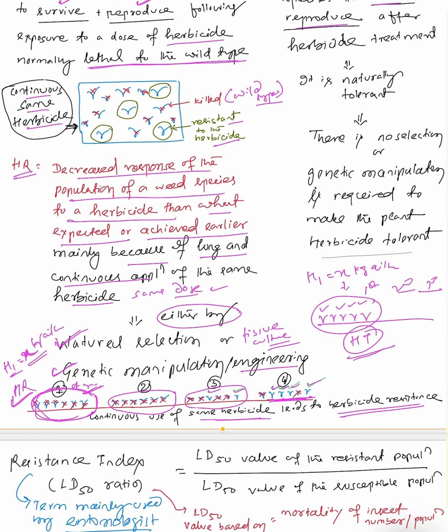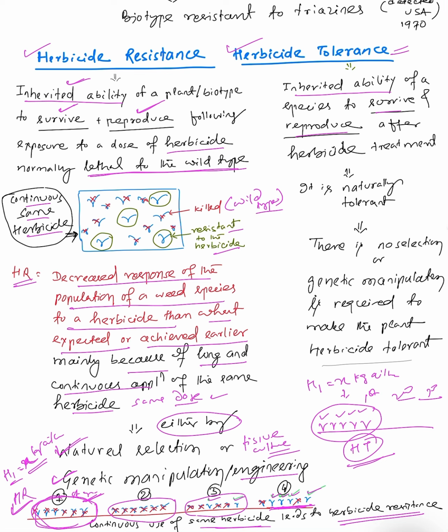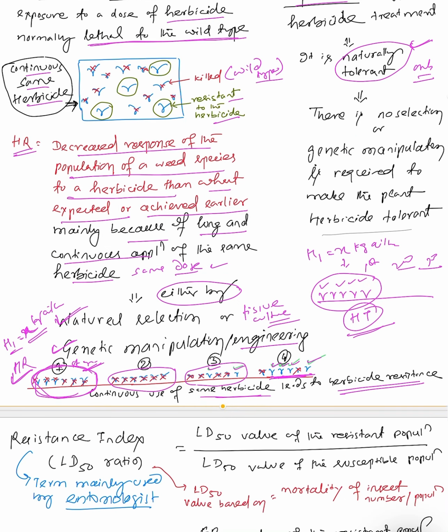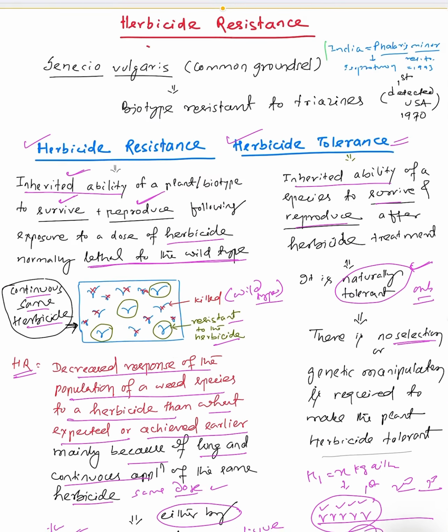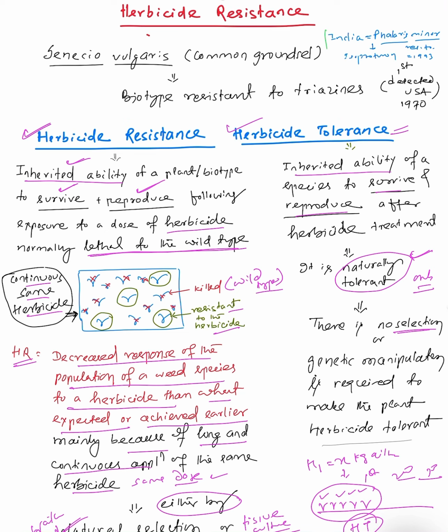But in case of herbicide tolerance, it is only by means of natural selection. Naturally the weeds are tolerant to certain herbicides. We cannot select herbicide tolerant weeds by means of genetic manipulation or tissue culture. So this is the difference between herbicide resistance and herbicide tolerance.